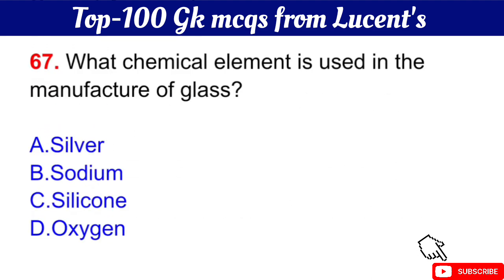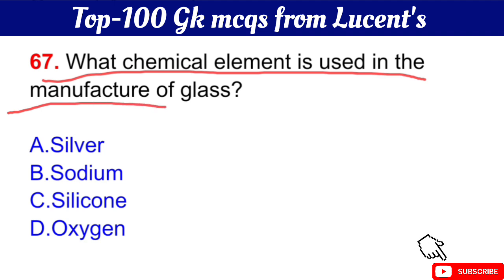Question number 67 is, what chemical element is used in the manufacture of glass? Your question is, what chemical element is used in the manufacture of glass? The right answer is option C, silicon.